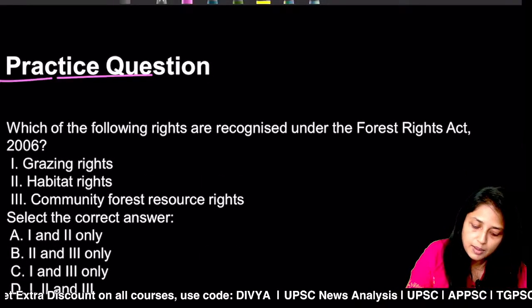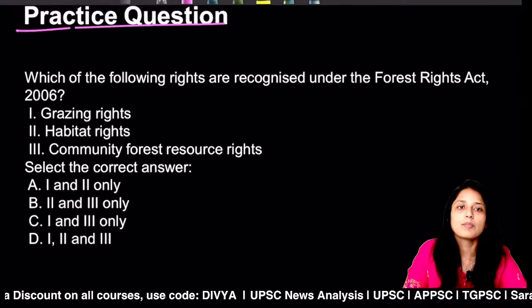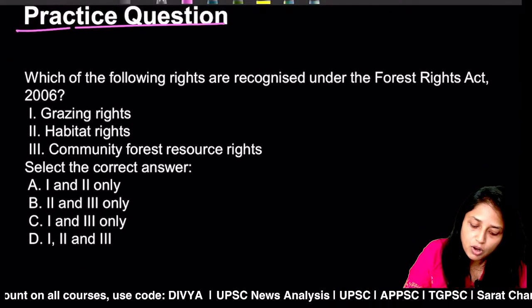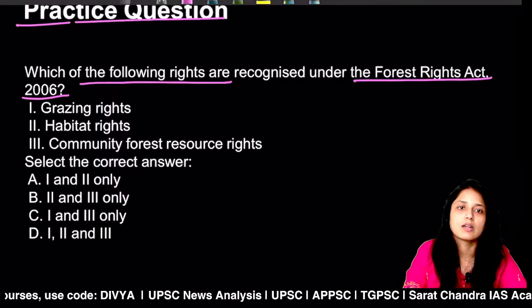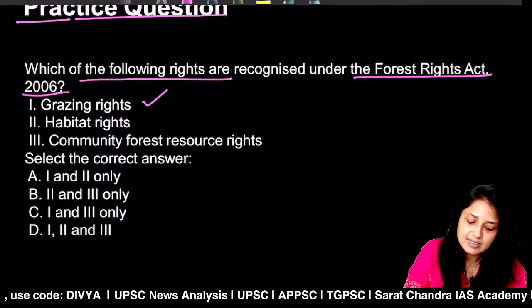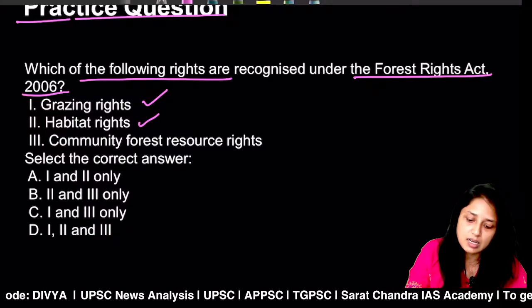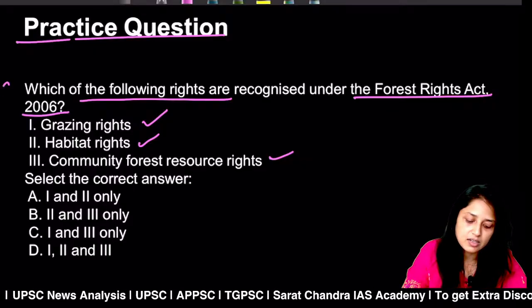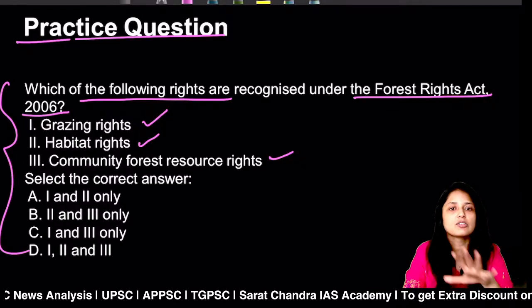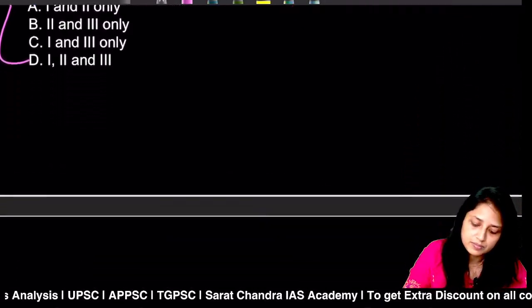Now, a practice question for you. The practice question says, which of the following rights are recognized under the Forest Rights Act 2006? First are the grazing rights, second are the habitat rights, and third are the community forest resource rights. Please provide the answer in the comment section because I think we discussed all the rights in detail.